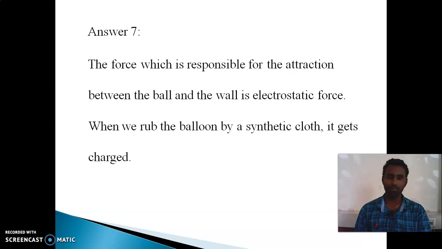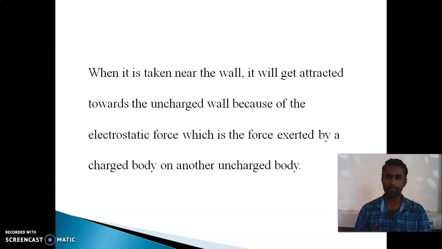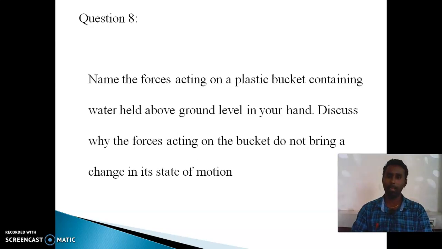Shall we move to the next question? And one more thing: they said when it is taken near the wall, it will get attracted towards the uncharged wall because of the electrostatic force, which is the force exerted by a charged body on another uncharged body. This I already explained. So due to the variation in charges, it will get attracted. And one more thing you have to know, opposite charges only attract. Maybe the wall contains a lot of negative charge, or maybe the wall is a neutral body and the balloon has negative or positive charge. So due to the variation in charges, it will get attracted.